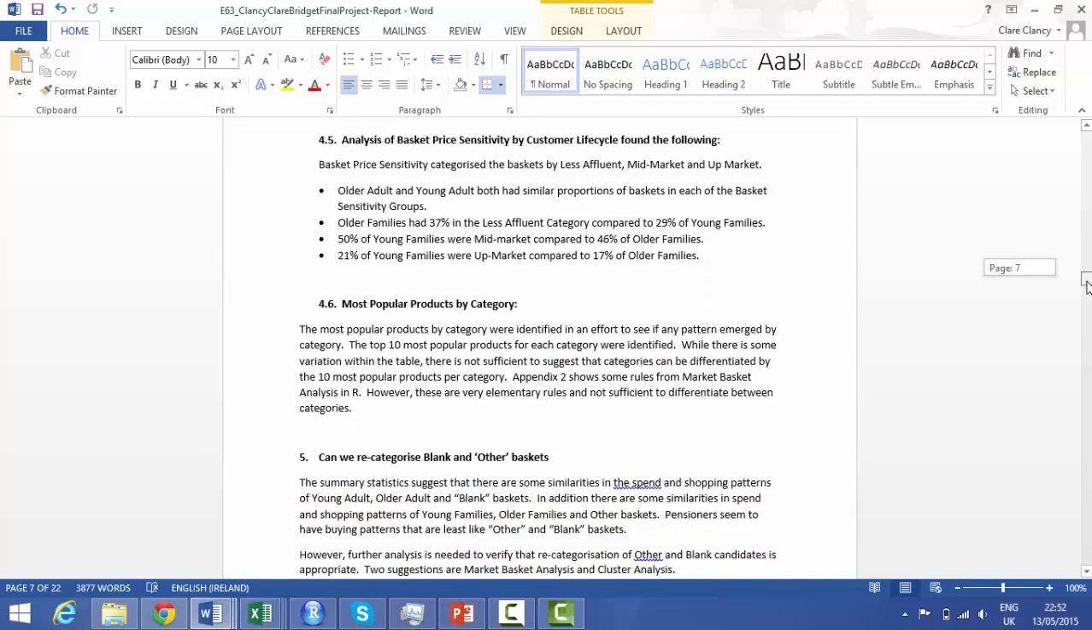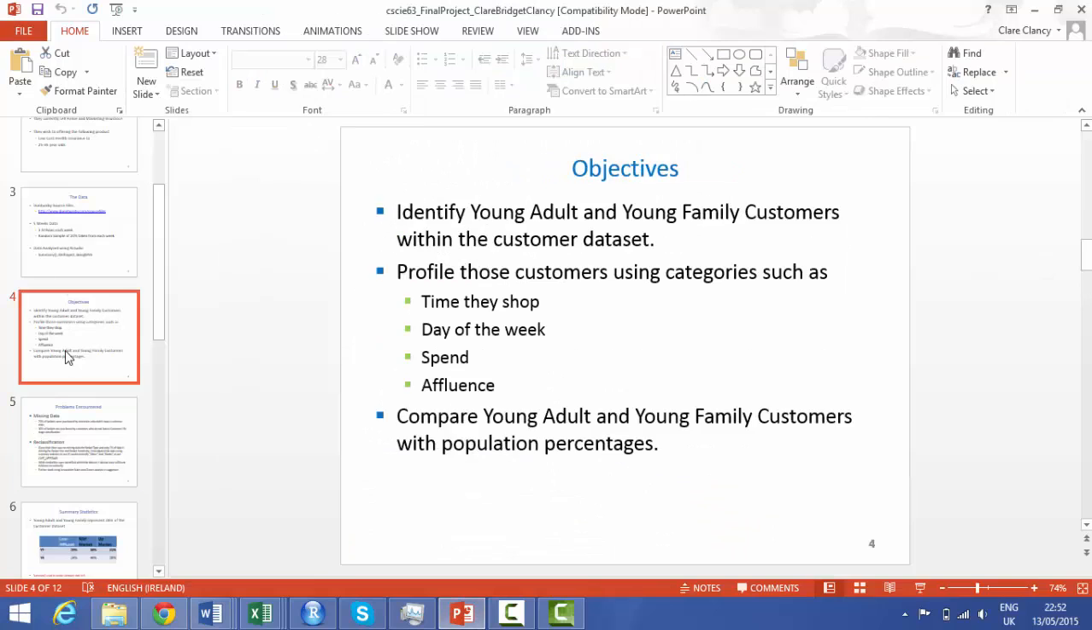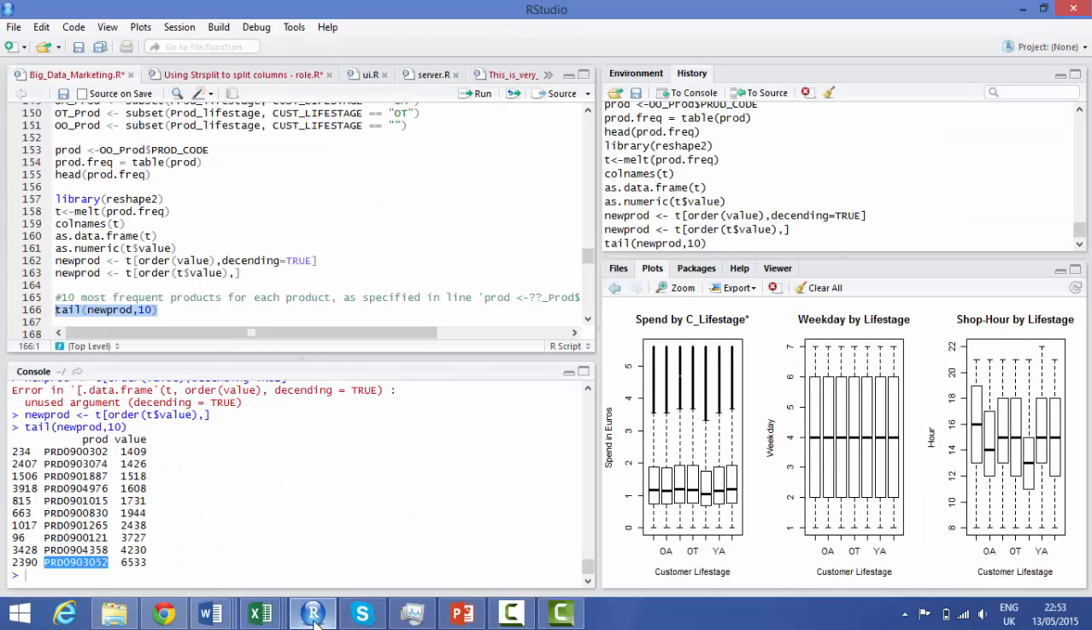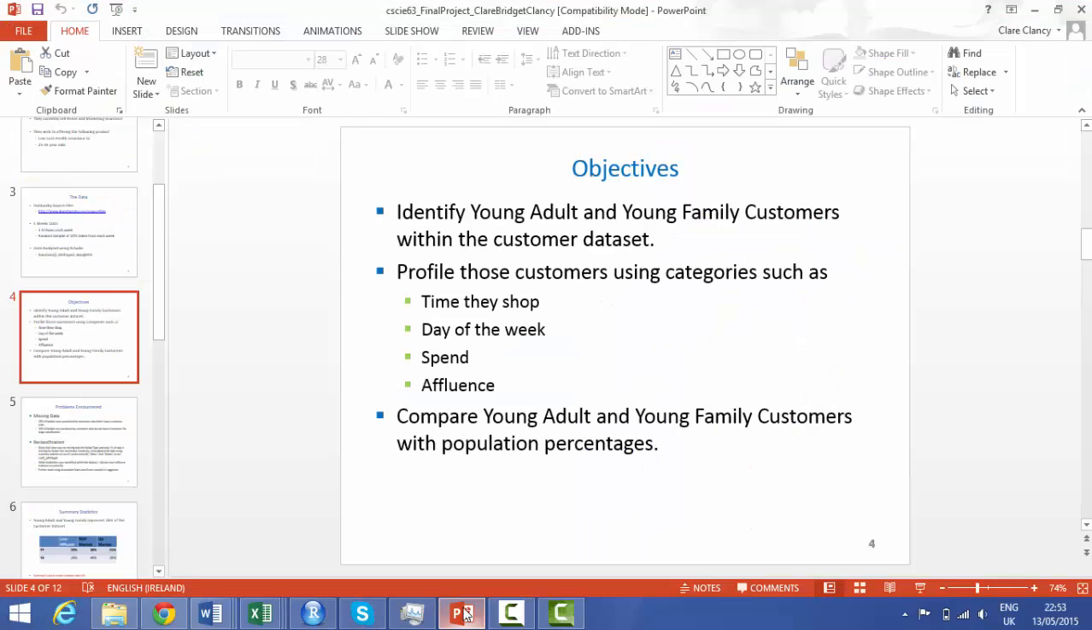So we get back to our objectives: identify young adult and young family customers within the customer dataset. Profile those customers using categories such as time they shop, day of the week, spend, and affluence. Compare young adult and young family customers with population percentages. So we've identified that we can't reclassify the data. So what do we do next? Then what we do is identify young adult and young family customers within the customer dataset, profile these customers, and compare them with population percentages.